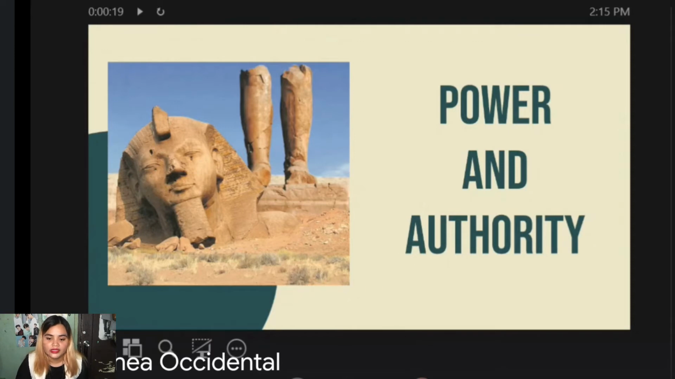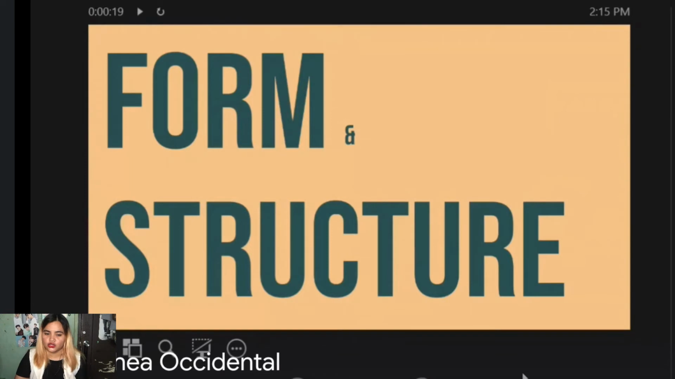The next theme is form and structure. So why form and structure? As we can see, Ozymandias is written in sonnet form. The first thing to notice about this is that a sonnet is a genre of love poetry which originated in Italy in the 13th century.